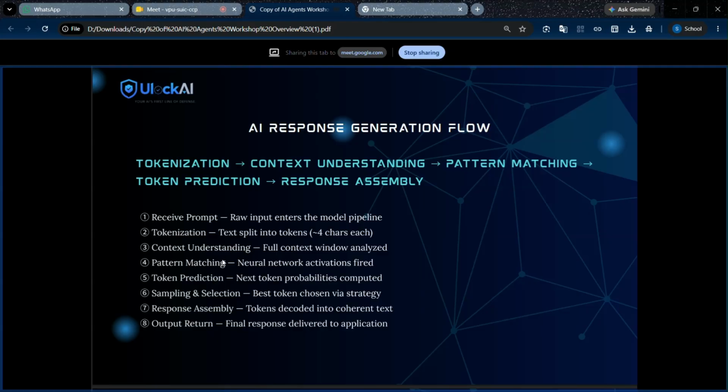Response generation: how does it respond? It receives the prompt from the user. Prompt means input, the raw input from the user. Then tokenization. As I already said, tokenization is useful to split our input so that the agent can understand it easily. For example, for "what is your name," the agent takes "what" and "your name" and skips some other words.